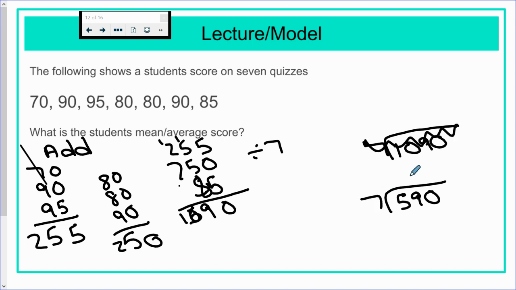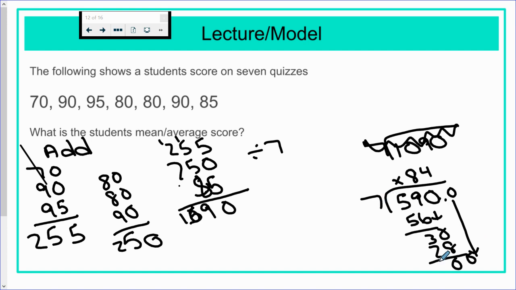All right, 7 fits into 59 8 times. Put an X over the 5 because it doesn't fit. 7 times 8 is 56. Subtract, we get 3. Bring down a 0. 7 fits into 30 4 times. 7 times 4 is 28. Subtract, we get 0. Decimal 0.